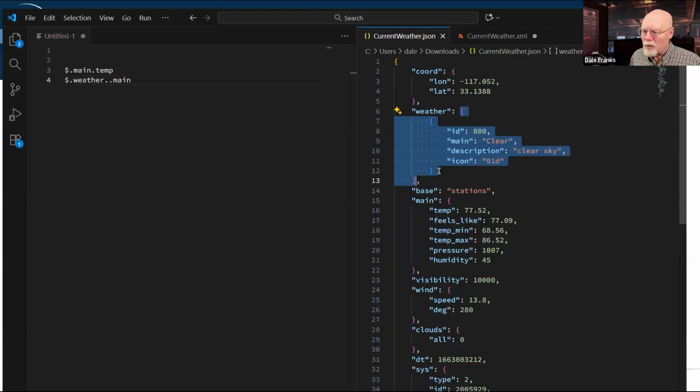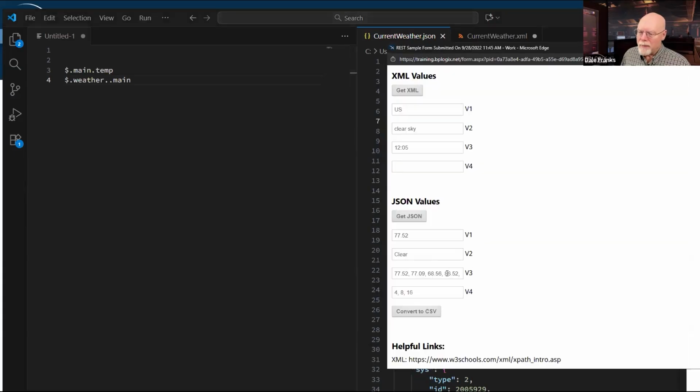And then, of course, once I have that dot, I've got this node right here with that other curly bracket, which is actually the area that contains the data that I want. But these two characters here are two nodes or levels in my JSON data. So I'm going to need two dots to pull that data back.